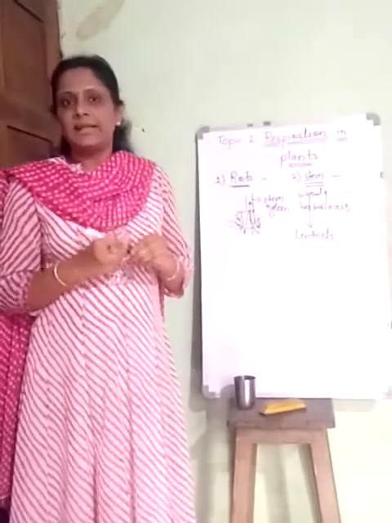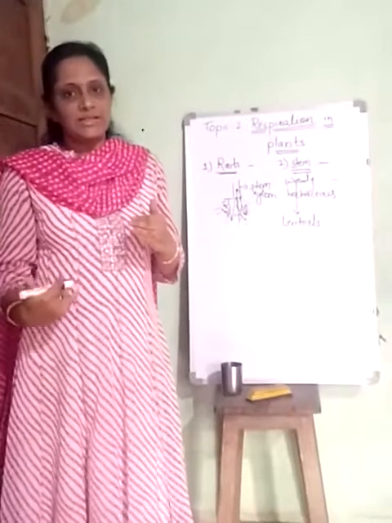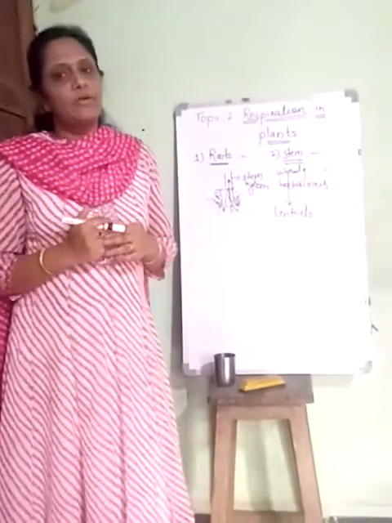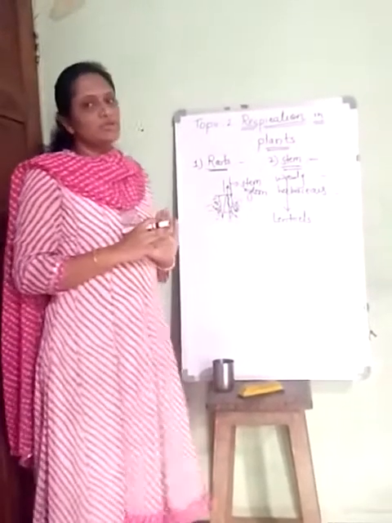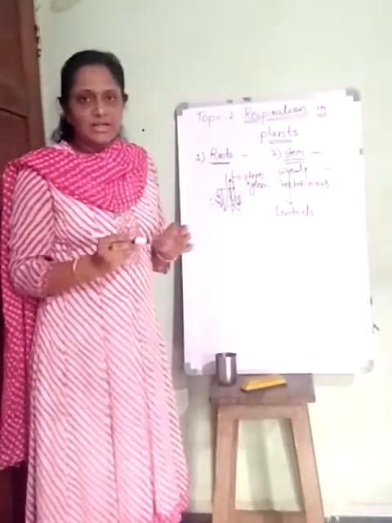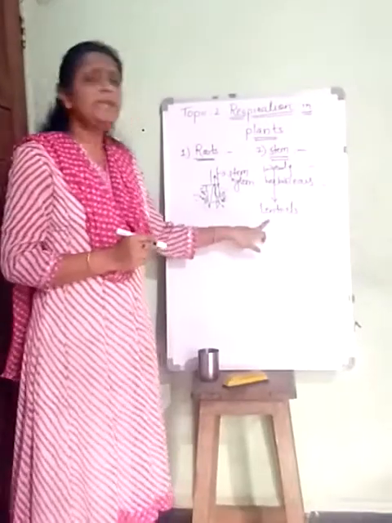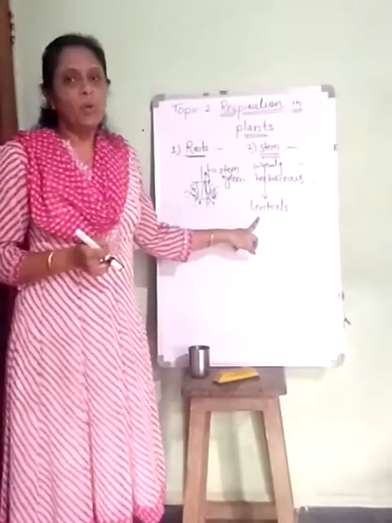Through these lenticels, by the process of diffusion, oxygen enters the stem and carbon dioxide goes out of the stem. So this is how stems perform the process of respiration. Especially woody stems perform respiration as they have lenticels, small openings present on their surface.